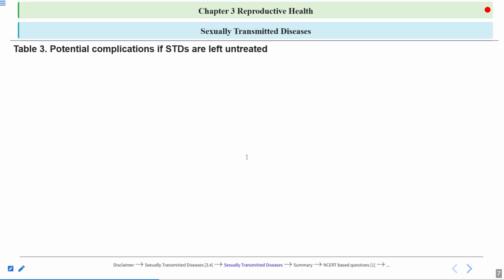Now again, let's have a look at this table now. What are the potential complications if STDs are left untreated? So STDs should be detected early. Early diagnosis of these diseases will help to cure these diseases. So we can design a strategy to cure these diseases. Okay.